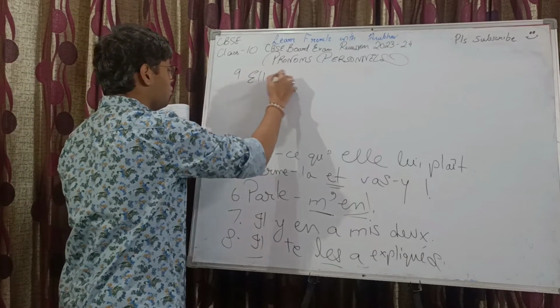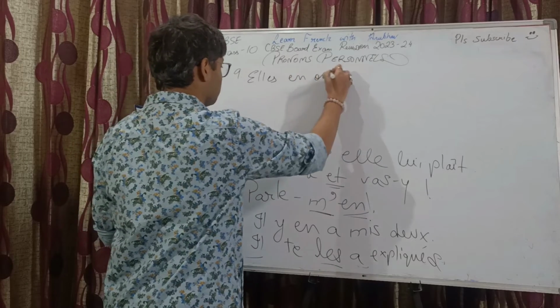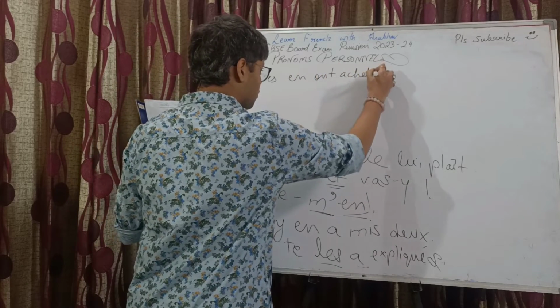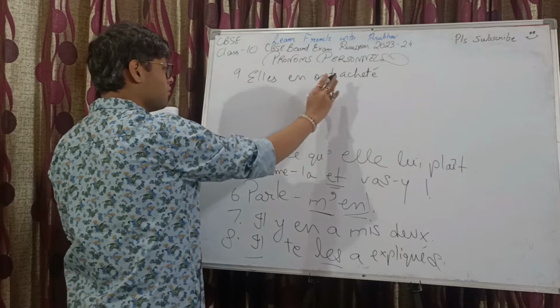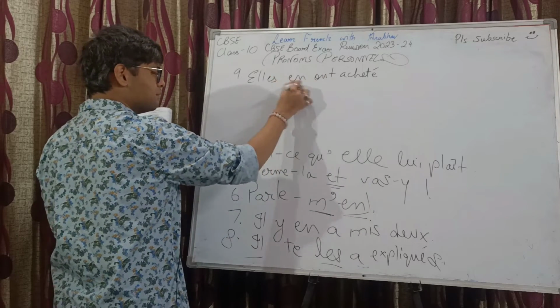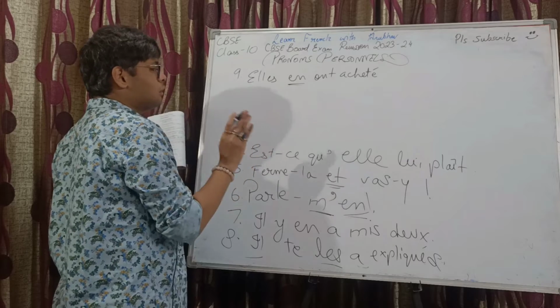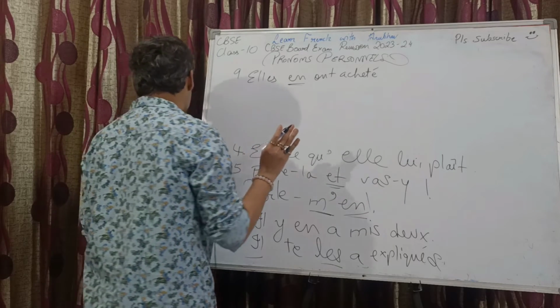Elles en ont acheté. No subject verb agreement in this case because we have pronoun en. Elles en ont acheté beaucoup.